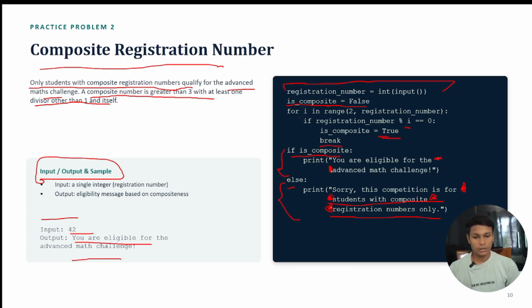So what we are going to do is simply print eligible. If not eligible, this statement will be printed: "Sorry, this competition is for a student with composite registration number only." So your registration number was not a composite number. That's why you are eliminated from this advanced mathematics challenge. You are not eligible.